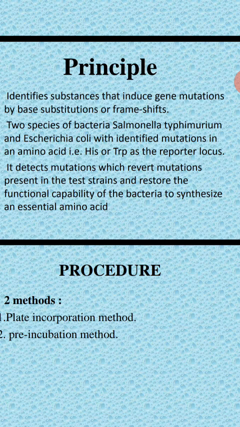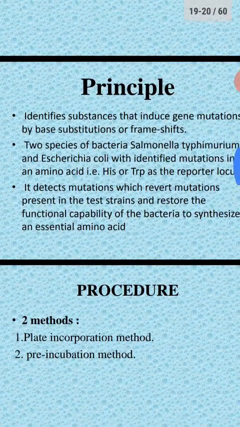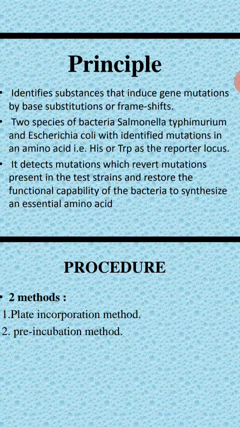Again I will repeat this Ames test. Here you take two species of bacteria, Salmonella typhimurium and Escherichia coli. They don't have the capacity to produce the amino acid histidine, which is essential for their growth. So they don't synthesize their own amino acid, and they require external histidine for their growth.